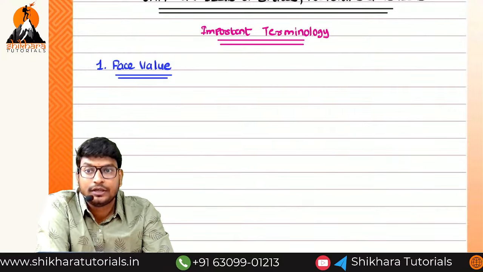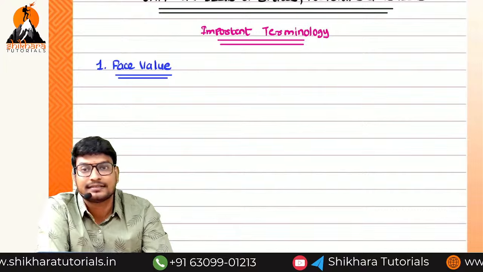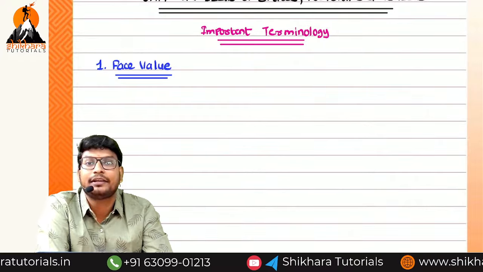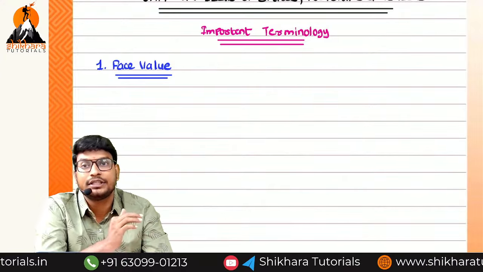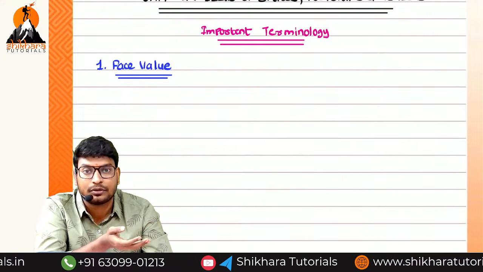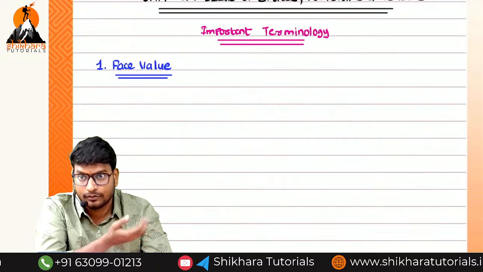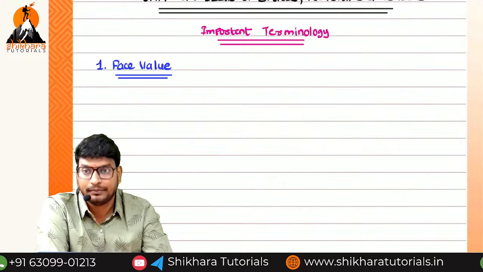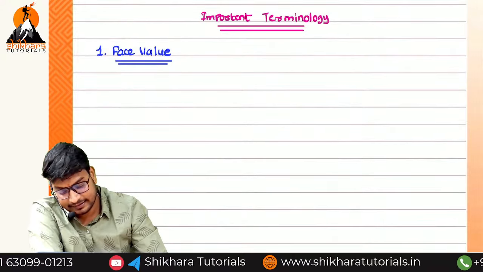Whatever share value is mentioned in the MOA is called face value. If you want, we can issue at face value, more than face value or less than face value. Issuing at face value is a concept called issued at par. More than face value is a concept called issued at premium. I will discuss it. So please write the sentence.